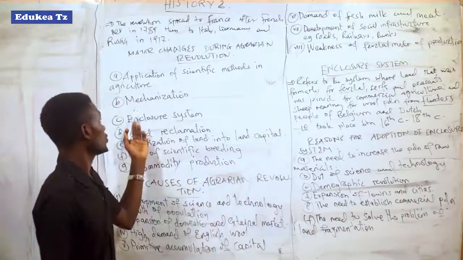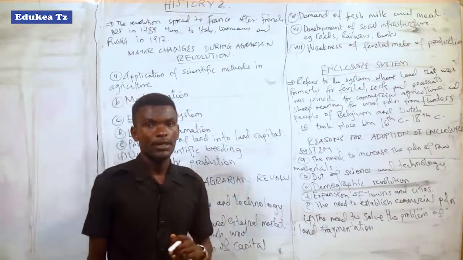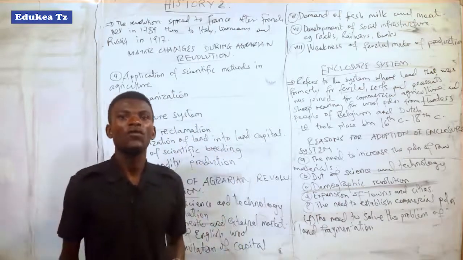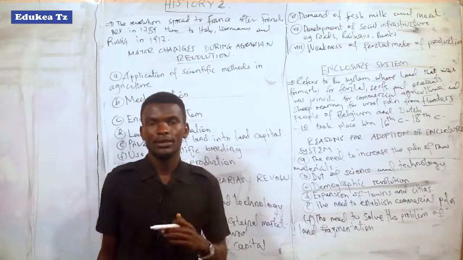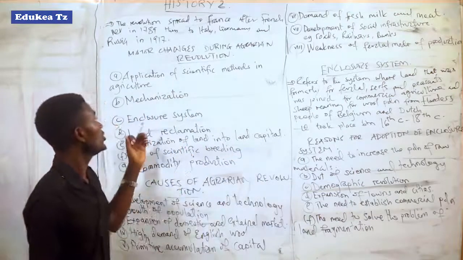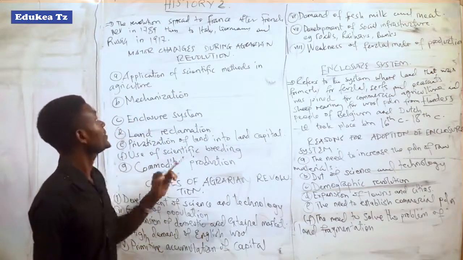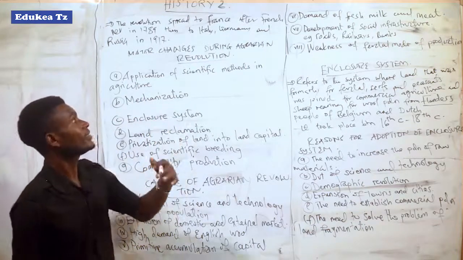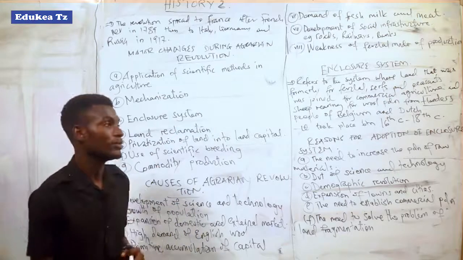And those machines which were invented during that time accelerated the production of fertilizer that was used in agriculture. Hence, the second point, mechanization, was the change that happened during the agrarian revolution.